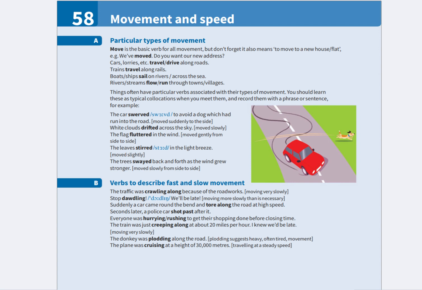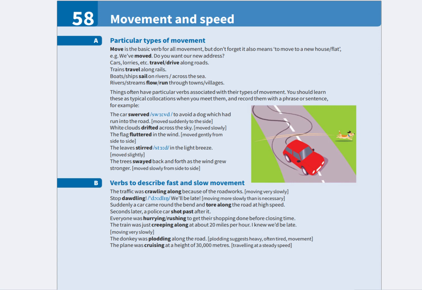Different forms of transport commonly combine with particular movement verbs. Cars and lorries travel along roads or drive along roads. Trains travel along rails. Boats and ships sail on rivers or sail across the sea. Rivers and streams flow through towns and villages. Many things have their own characteristic movement verbs. It is useful to learn these verbs as complete collocations and remember them in sentences.